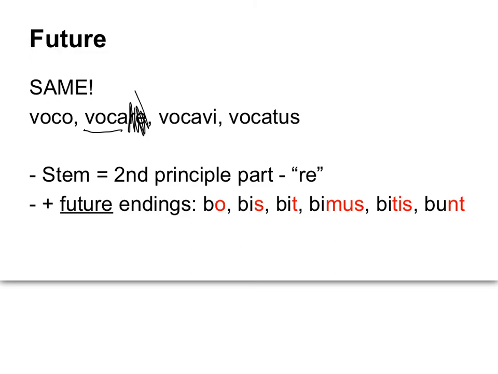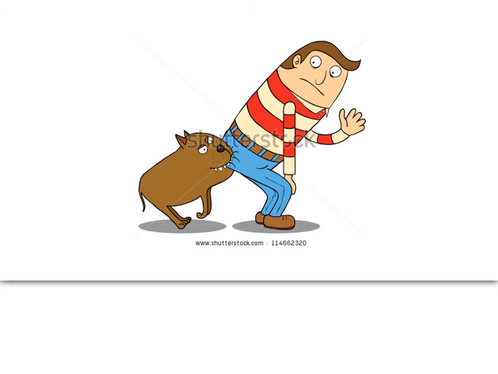Notice the O is present just like in the present tense. So is the T, and the S, and the T, and the mus, and the tis, and the NT. But what's new is the B sound. Bo, bis, bit, bimus, bitis, bunt. Those are the future endings. Well, how do we remember the endings? That is a good question. We need to remember those endings, and this little trick might help you.